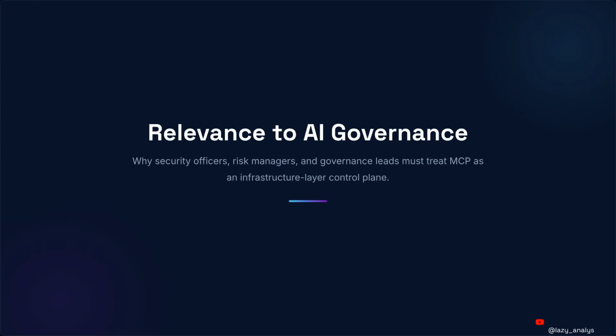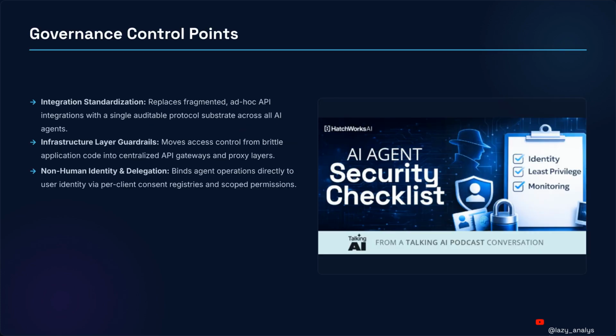Understanding these changes is crucial for security officers and risk managers. It is essential to treat the Model Context Protocol as an infrastructure layer control plane. How do we build secure walls around random pipes? We need governance control points. Integration standardization, or uniform rules, swaps fragmented ad hoc API integrations, or messy patches, for an auditable protocol substrate, a trackable base across AI agents.